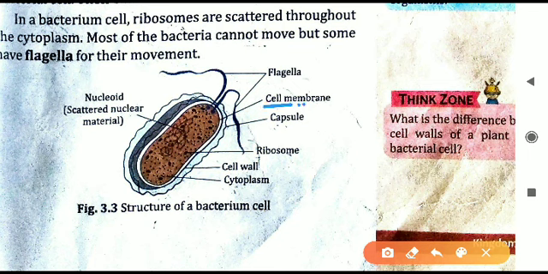Cell membrane is the outer boundary of the cell. Outside that what is there? Outside the cell membrane, cell wall is there. सेल वॉल के बाहर क्या होता है? सेल वॉल के बाहर कैप्सूल होता है.